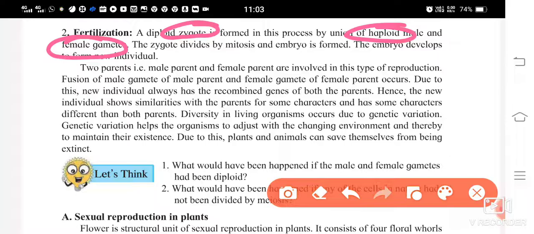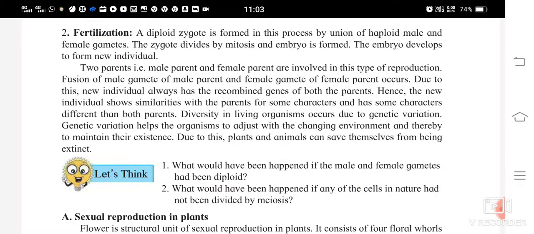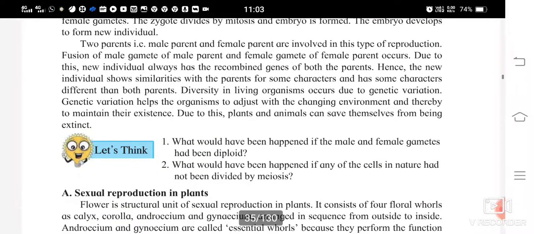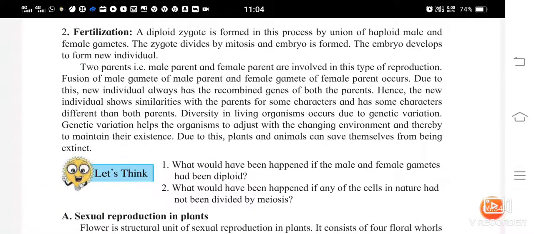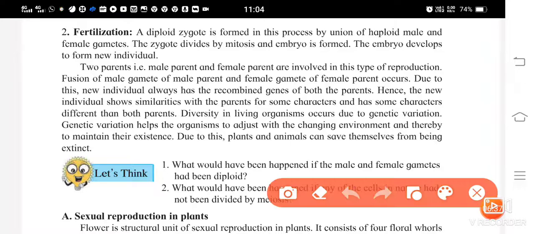This zygote divides by mitosis, and then an embryo is formed. The one cell divides into a number of cells, and a mass of cells is formed, which is the embryo.